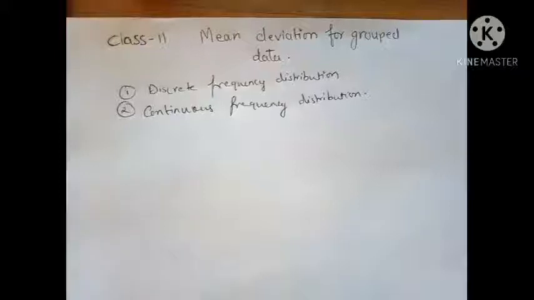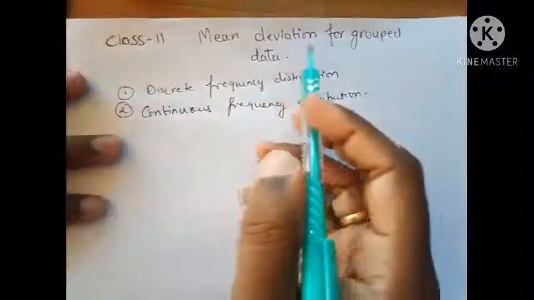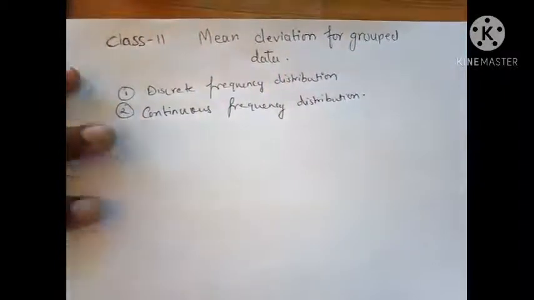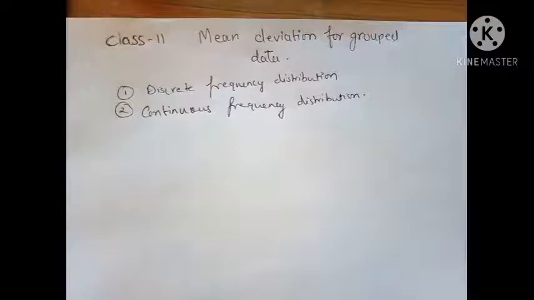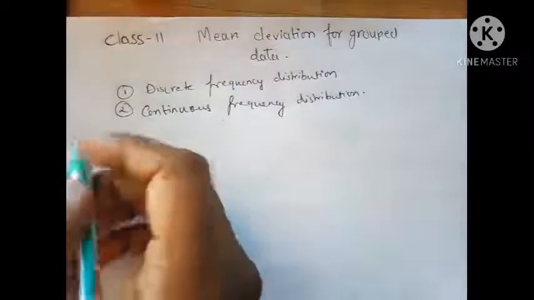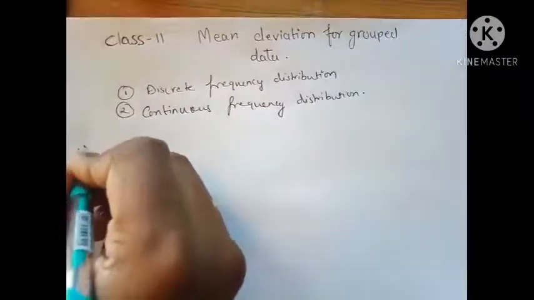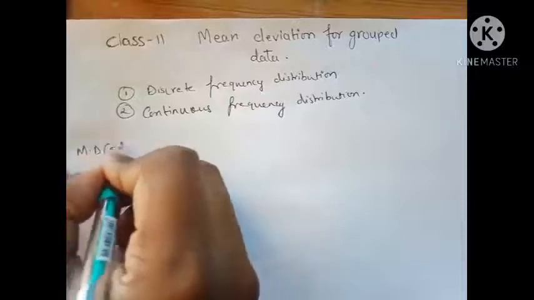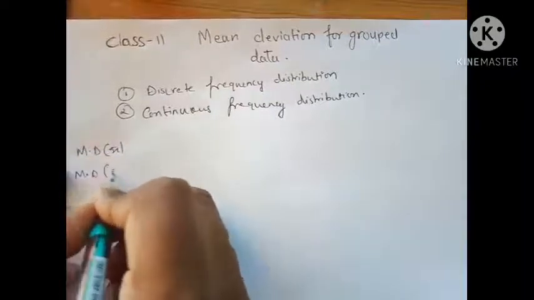Class 11th. Today we'll be discussing exercise 14.4, the second half of 14.4, and the topic is mean deviation for group data. When we started finding mean deviation, we found it in two ways: mean deviation about mean and mean deviation about median. So there are two ways: about mean and about median.